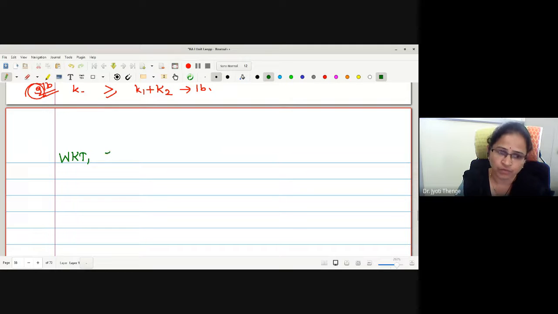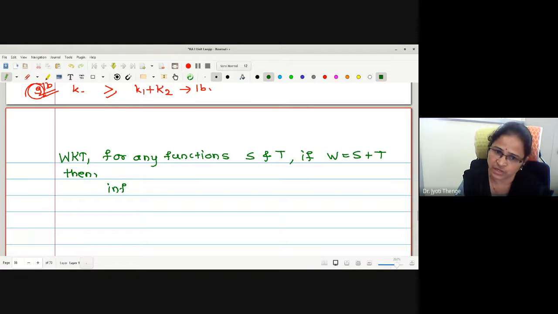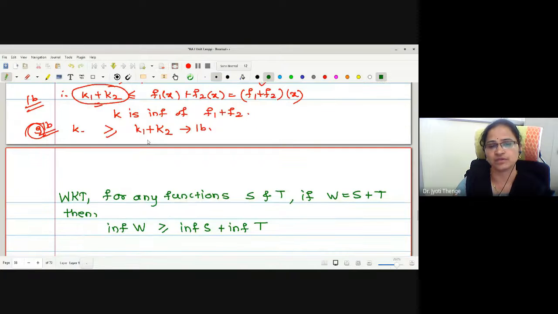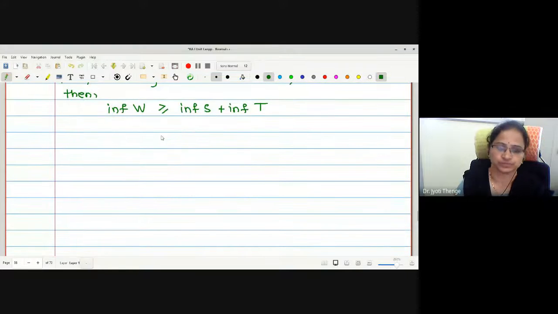We know that for any functions, say s and t, if w is defined as s plus t, then we were writing the relation between their infimas. Infima of w is greater equal to infima of s plus infima of t. Just now we have established, no? Infima of this addition is greater equal to infima of f1 plus infima of f2.